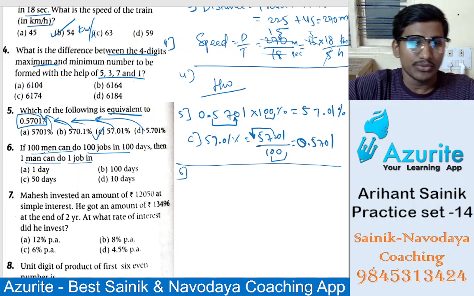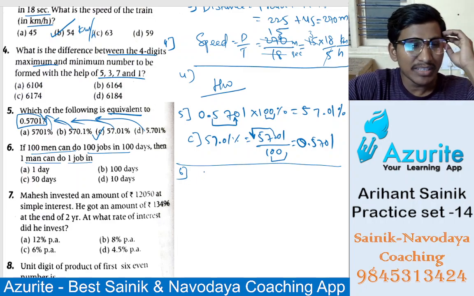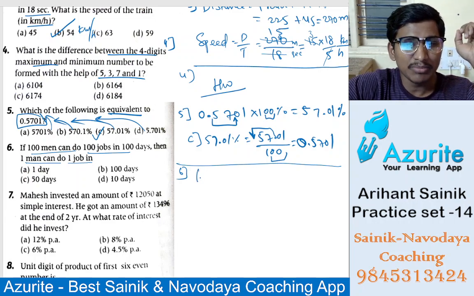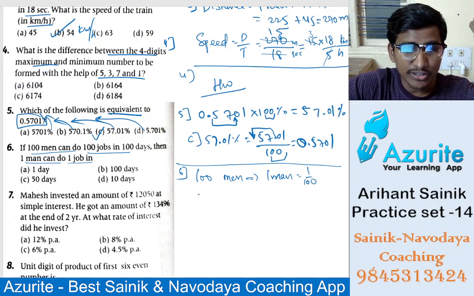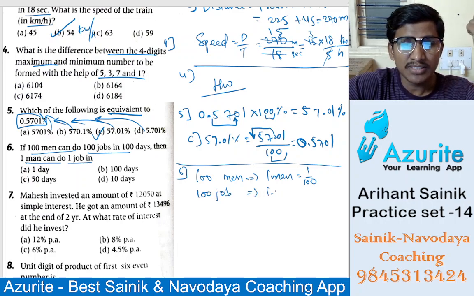Don't be confused. How many men? 100 men. One man will be 1 by 100. And 100 jobs, one job means 1 by 100.